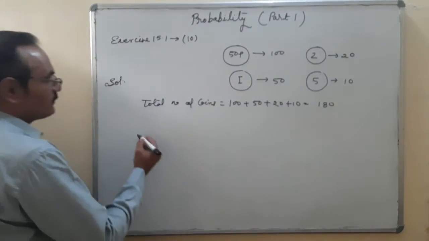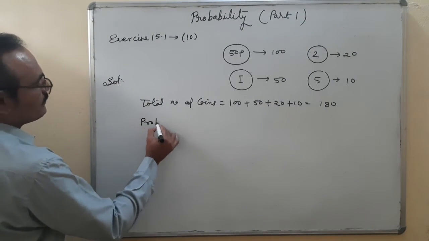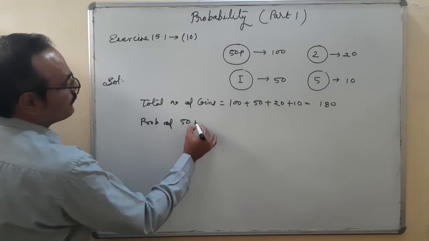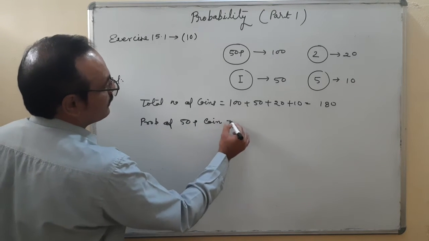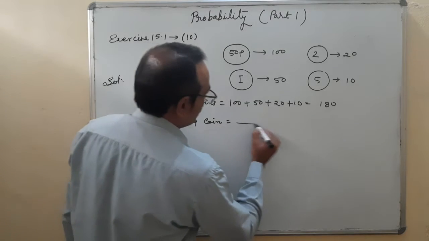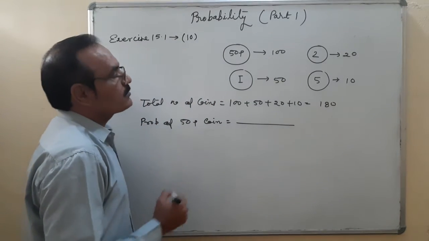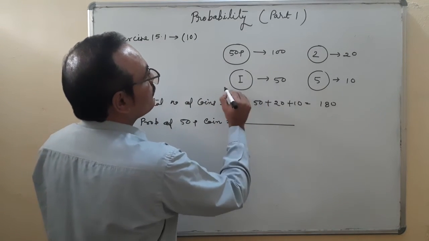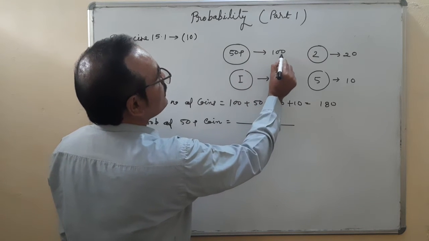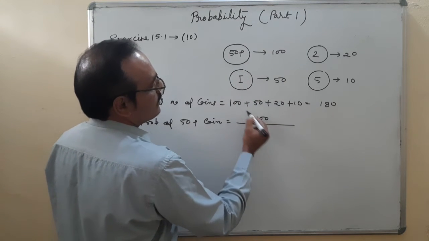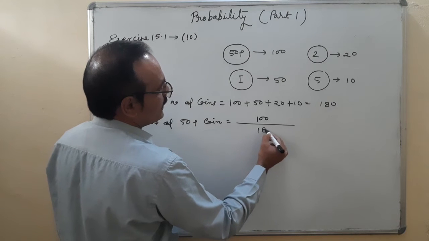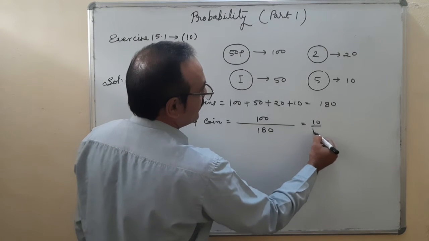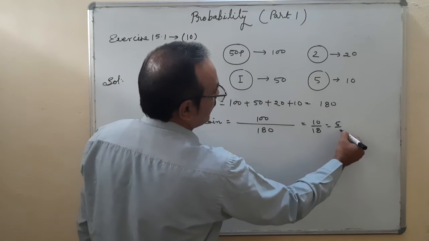The probability of a 50 paise coin is equal to number of favorable outcomes. How many 50 paise coins? 50 paise coins total 100. 100 upon total number of coins 180. So the result is 10 upon 18, 5 upon 9.